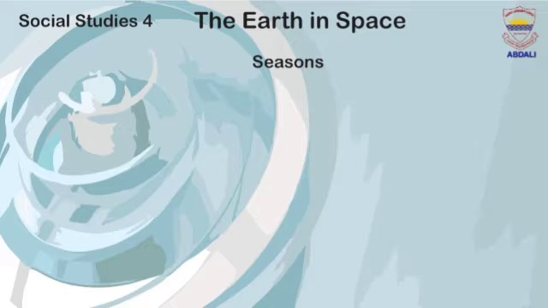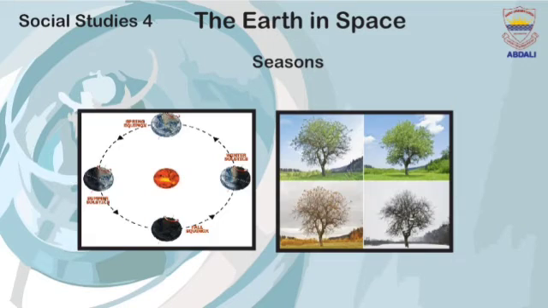Seasons. The different seasons and climatic conditions on the earth are caused by its revolution round the sun and by the tilt of its axis. Dear students, do you know what revolution actually is? Revolution means the earth revolves around the sun.